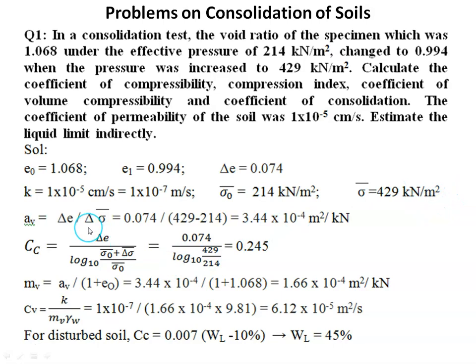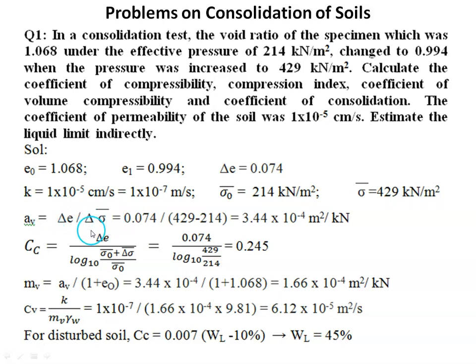Then it is asked to find the coefficient of compressibility. So what is the coefficient of compressibility? It is the ratio of change in void ratio to the change in stress: decrease in the void ratio divided by increase in the stress. For the numericals, we will not be taking the minus sign. Only for representation purposes, to show the relationship between delta e and delta sigma dash, we represent it with a minus symbol because they are inversely proportional. But for the numericals, we need not take the minus sign.